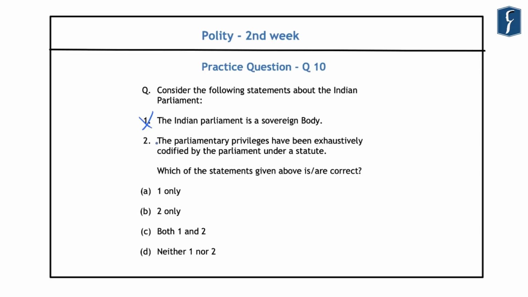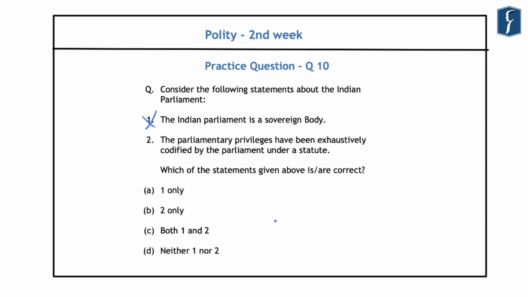Further, in the second statement, the parliamentary privileges are special rights, immunities and exemptions which are enjoyed by the two houses of the Parliament, their committees and their members. These privileges are considered necessary in order to secure the independence and effectiveness of the members of the Parliament and the members of the committees. Now, regarding the sources of the privileges, the Indian Constitution under Article 105 has provided for two privileges: the freedom of speech in the Parliament and the right of publication of the proceedings of the House.